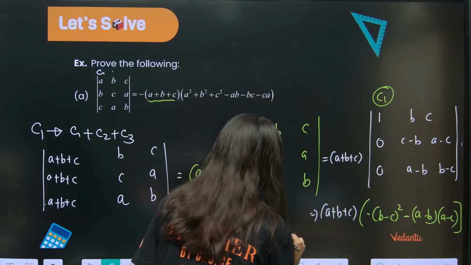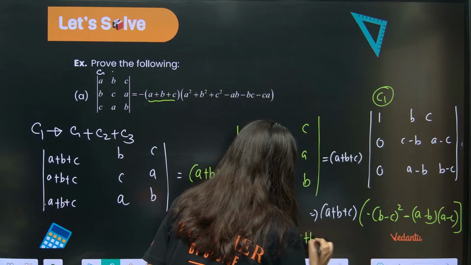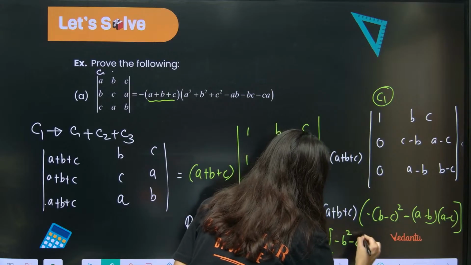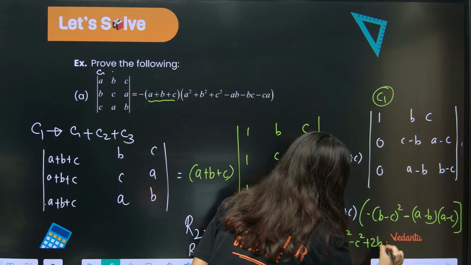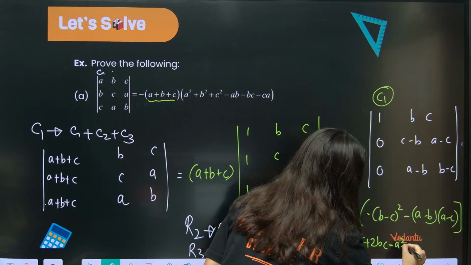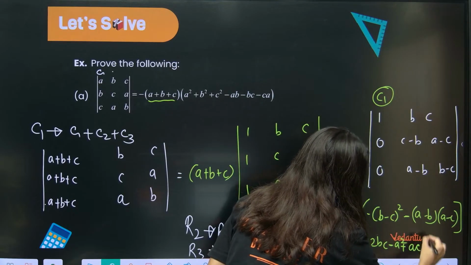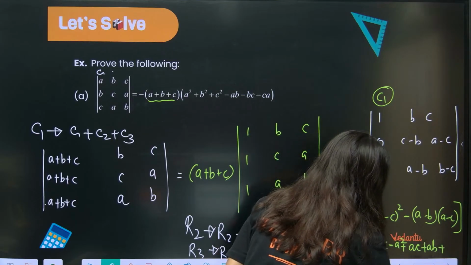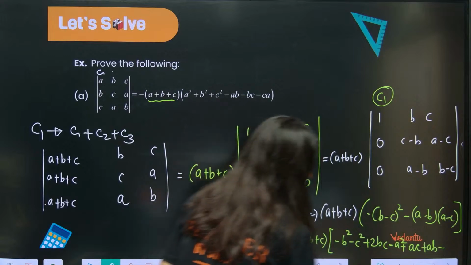Okay, so you have to open it. This is A plus B plus C and you are going to get minus B square minus C square plus 2BC minus, can you see, A square and minus plus AC and minus plus AB and plus minus BC. Yes, minus BC.